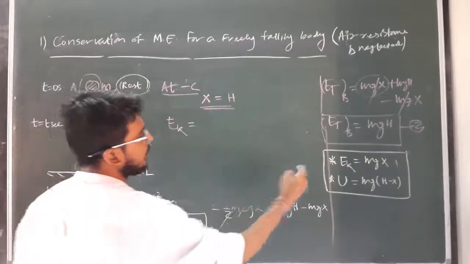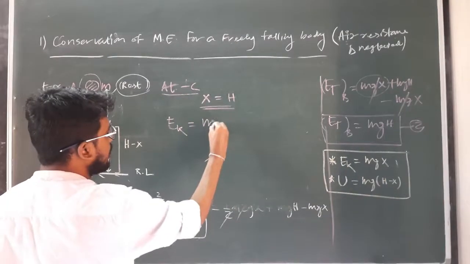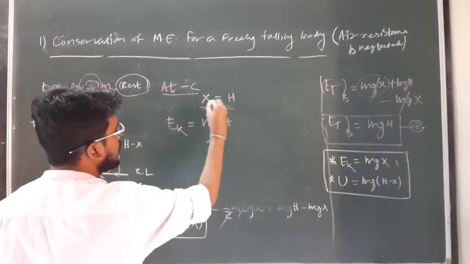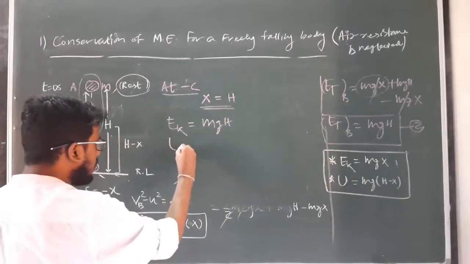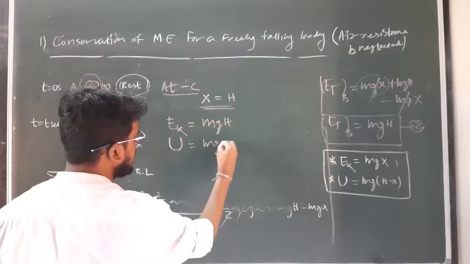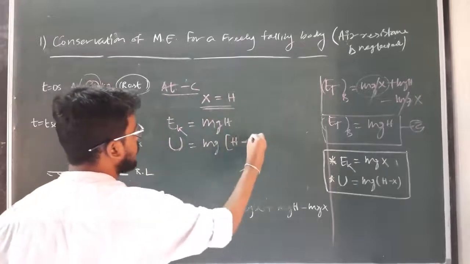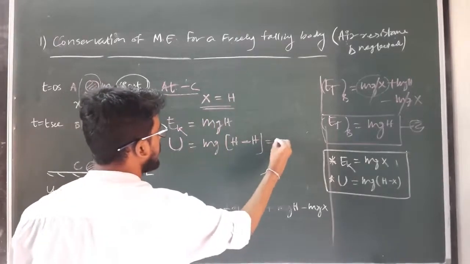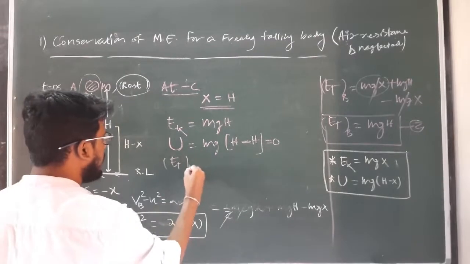As the expression for any value of x is mgx, the kinetic energy will simply become mgh by putting x equal to h in this relation. Similarly, what is the value of potential energy? That is mg into (h minus x), and here x is also equal to h. So this term will become 0. So E total at A will be equal to how much?